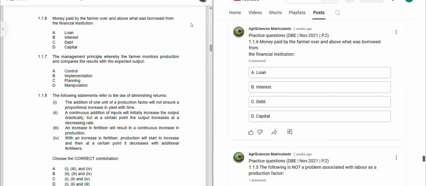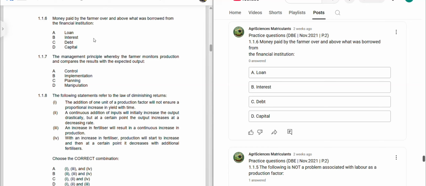and it will be higher than what you have borrowed. It will be higher than what you have borrowed from those financial institutions. So you'll have to pay that money that you have borrowed and the interest part. So we said option A, we have loan. Option B, we have interest. C, debt. D, capital.